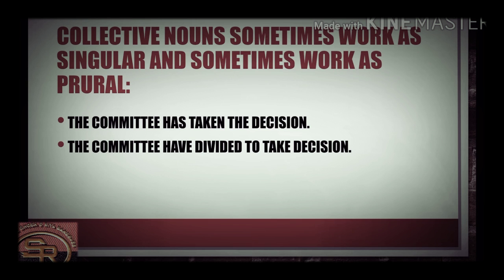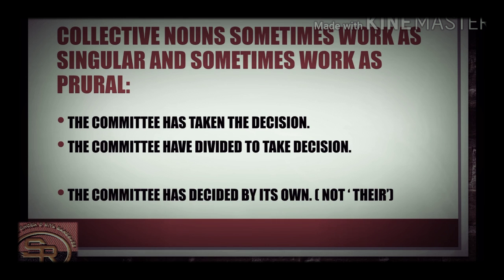Now if I say an apple, that is a whole apple, but if I cut it into pieces, now these are pieces of apple. So if we take the whole apple, that will be singular. If we take the pieces of apple, that will be plural. But you have to be very, very careful here. When we say the committee has decided, we are using the singular verb for the singular noun, so it will take the singular pronoun also, that is it, not they. I think you are clear. So let's go to the next slide.